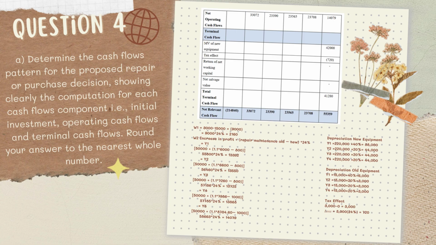These are the workings. 3,000 minus 15,000 gives a loss of 9,000, multiplied by the 24% tax rate. For the after-tax increase in working 2, the calculation is the increase in profit plus repair and maintenance, all minus the new, multiplied by the 24% tax rate.